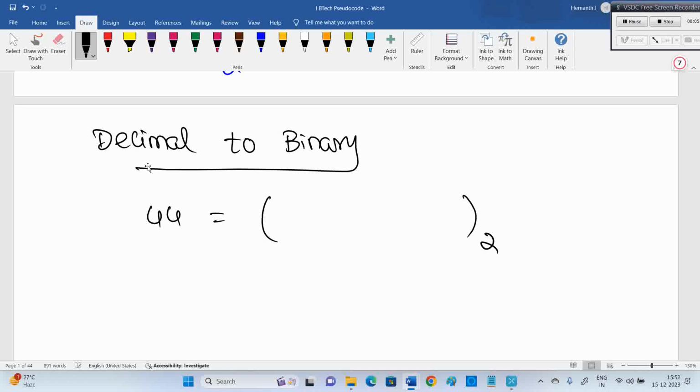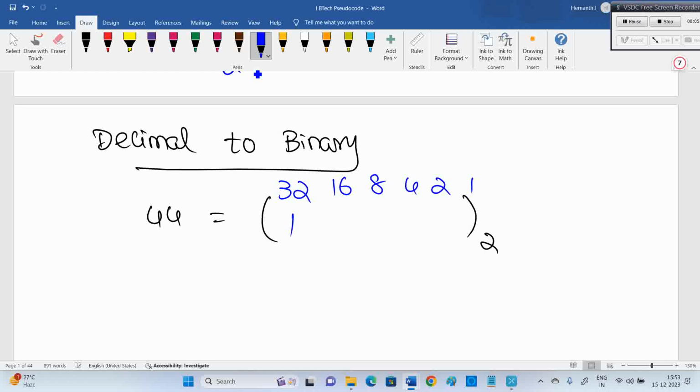Generally in exams, as time is less, they give only small numbers, like 7, 8, 9, 10, but fine, no problem. Let it be 44 also. See, is this less than 2 power 6 or not? You always keep in mind 2 power, because the base is 2. 2 power 6 is 64, less than that. Now you need to see with which combination: 32, 16, 8, 4, 2, 1.